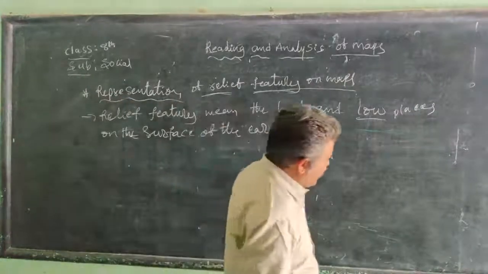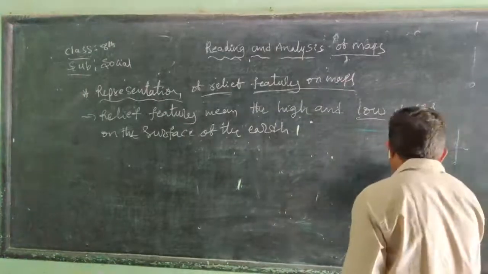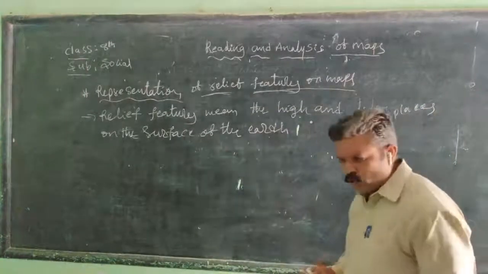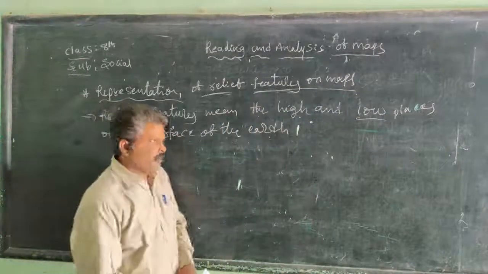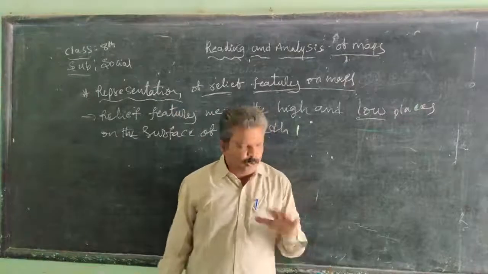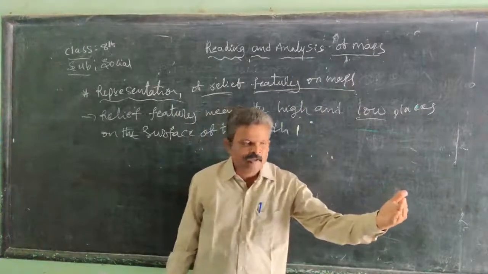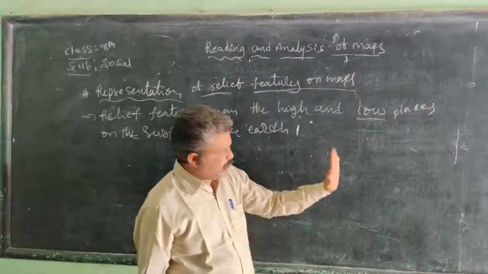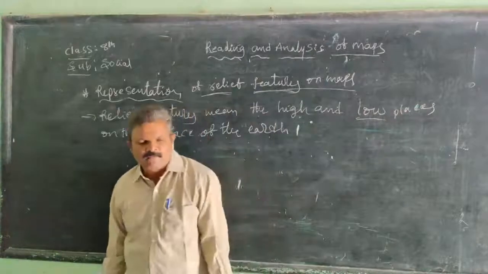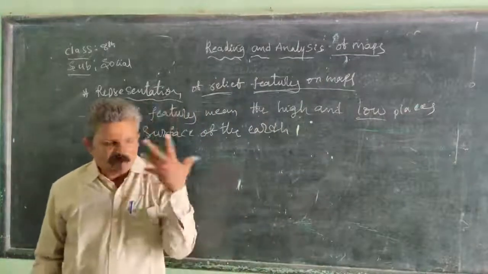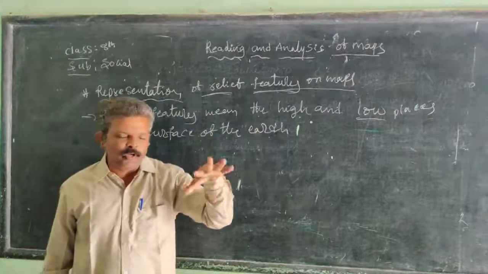For example, in India, the Himalayas, the Peninsular Plateau, coastal plains, Western Ghats, Eastern Ghats. Are they all of equal height? No, they have different heights. The Himalayas are very high, and the Western Ghats, Eastern Ghats, the plateau, and the coastal plain differ. Some places are high, and some places are low areas.